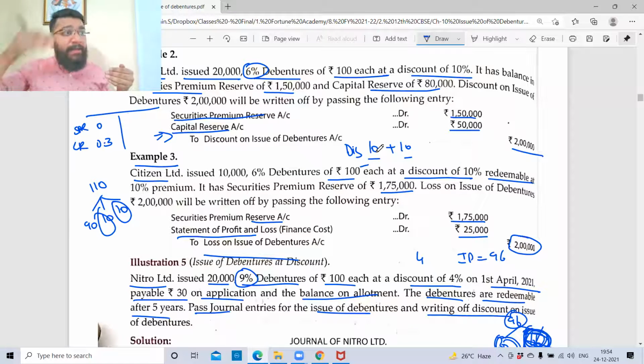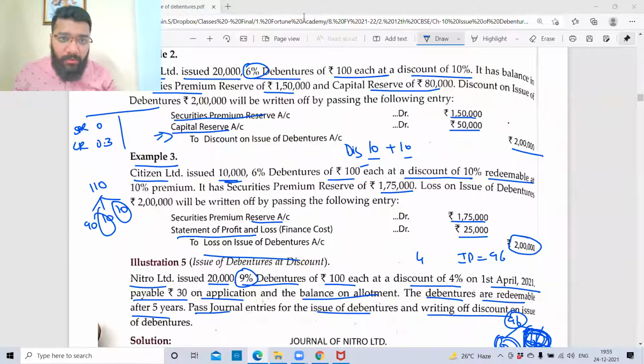10 rupees loss in the beginning, 10 rupees loss at the end. So total loss is 20 rupees per debenture. How many debentures? 10,000 into 20 is 2 lakh rupees. Now clear? Online students comfortable? Guys, I'm telling you, from here on, all the questions are going to be based on this example only. And from here, every question will get more twisted. If you're not clear with this, you will not understand the upcoming questions.